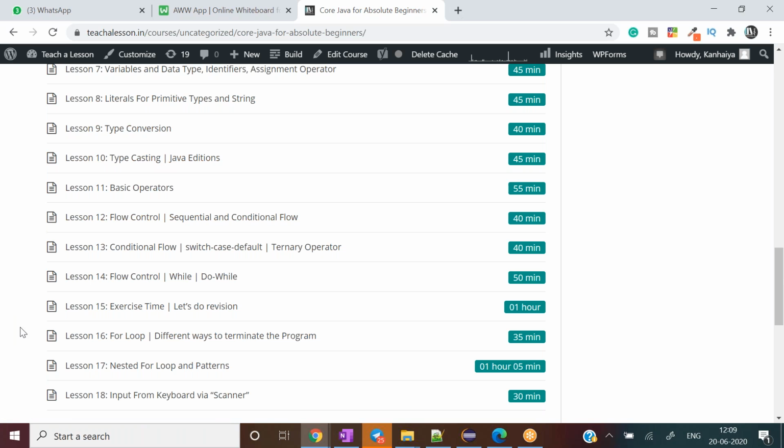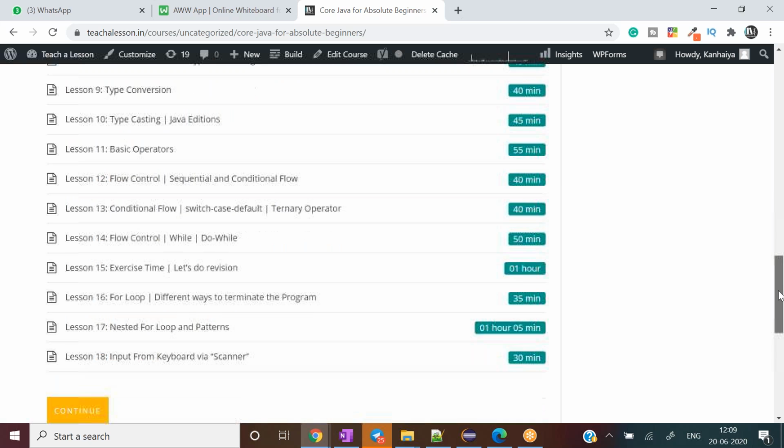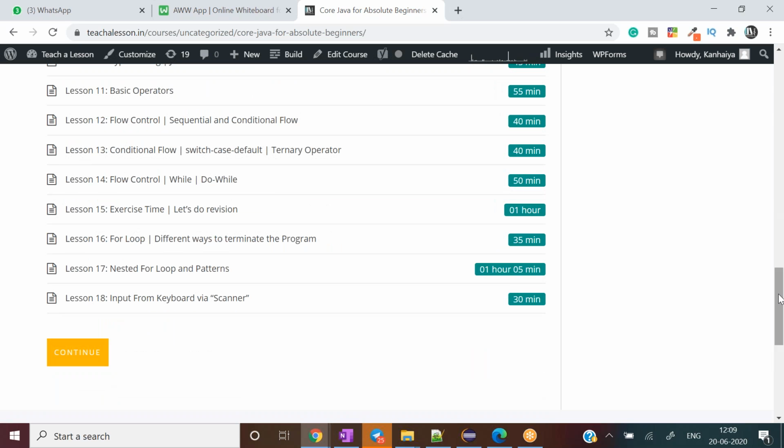And lessons 16 and 17 are again very important ones, the for loop and nested for loop related explanation is here. So during college time also, a lot of the time people ask about different kinds of patterns and related questions. So one must know about the nested for loop related stuff as well when you start learning. So even a 1 hour dedicated class for the nested for loop itself I have covered along with lesson 17. So again, this is good for the beginners to go through this particular class.